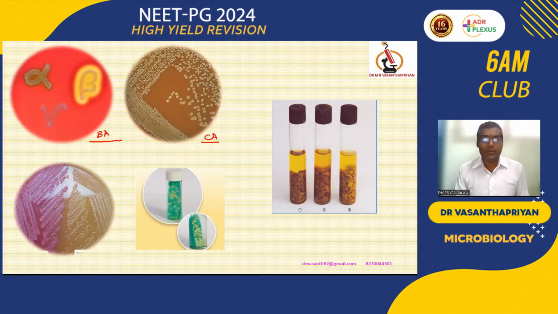Blood agar is usually taken as a specific medium, not selective, for gram-positive organisms, because gram-positive organisms are capable of breaking the RBC membrane by releasing toxins called hemolysin. We have alpha hemolysin and beta hemolysin, and gram-positive bacteria have very effective hemolysin.